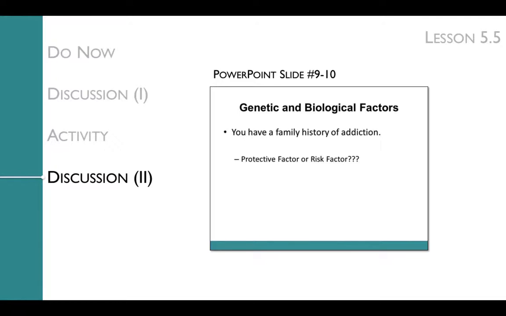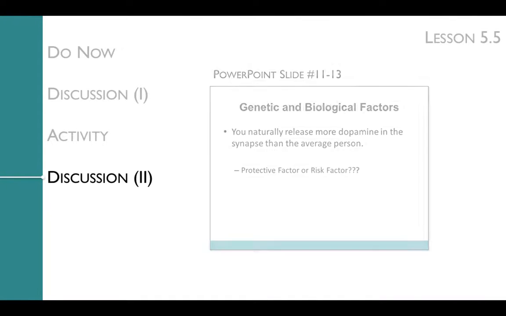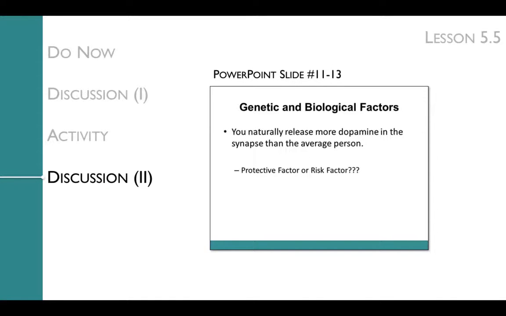You first present the factor. For example, you have a family history of addiction, and ask the students, is this a risk or a protective factor? And then elaborate on the next slide. Here, having a family history of addiction is a risk factor, whereas not having a family history of addiction is considered a protective factor.